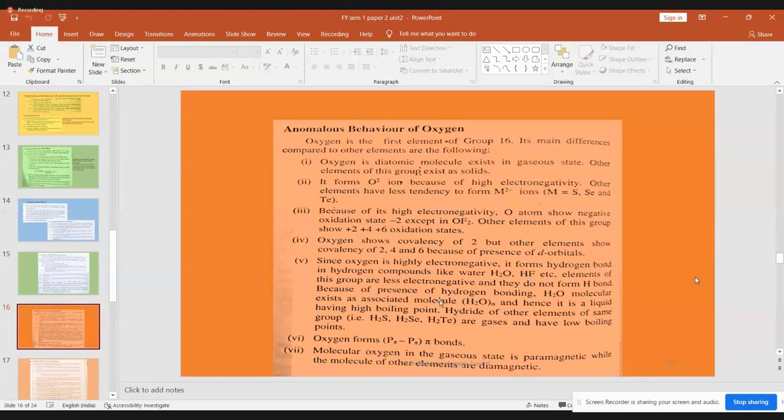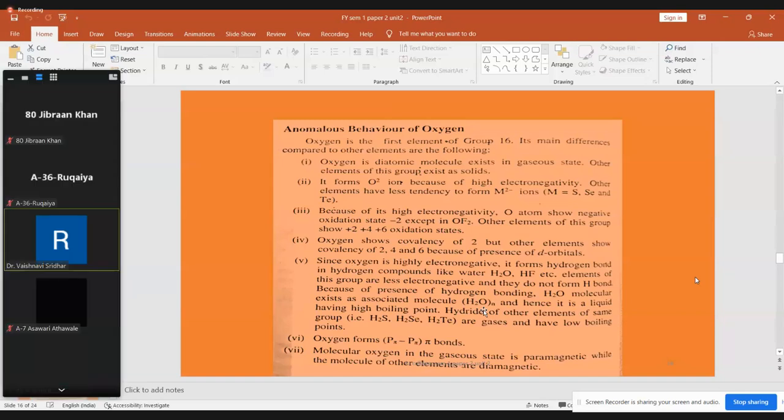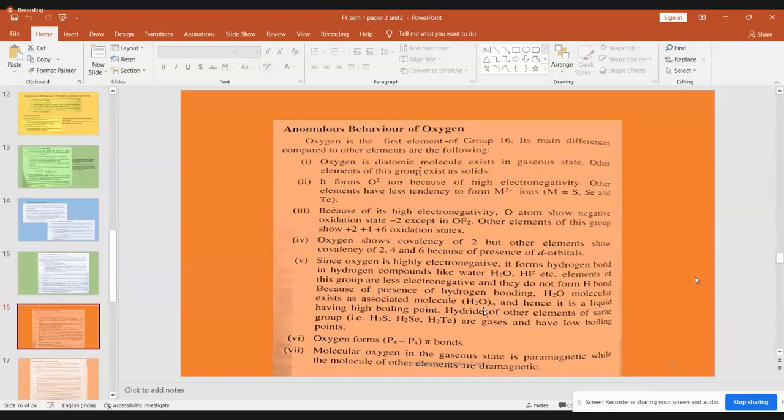Because of the presence of hydrogen bonding, the water molecule is going to get associated with other water molecules and form a large associated molecule. We don't call it a polymer, or a catenation property here. Because of the hydrogen bonding, all the molecules get associated. What do you mean by catenation property? When the atom gets linked to itself and forms a big structure, there we use the word catenation.